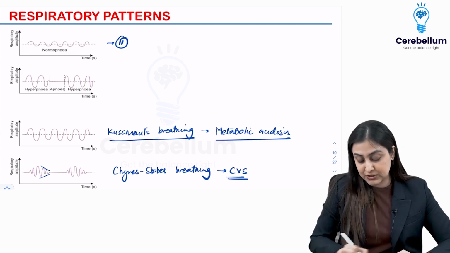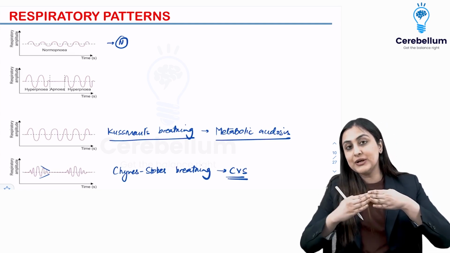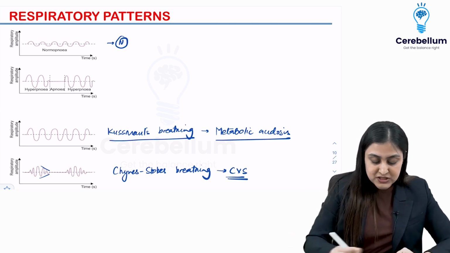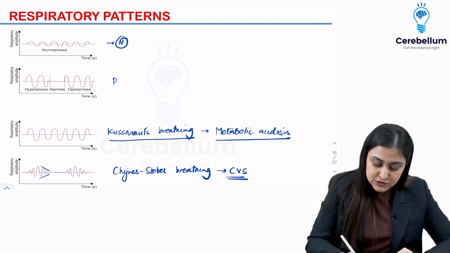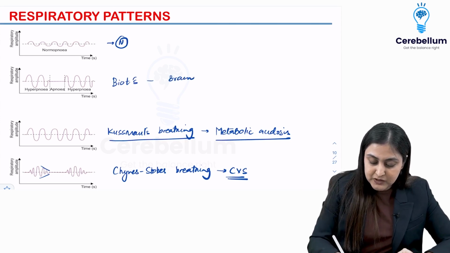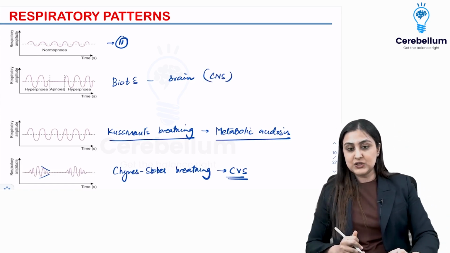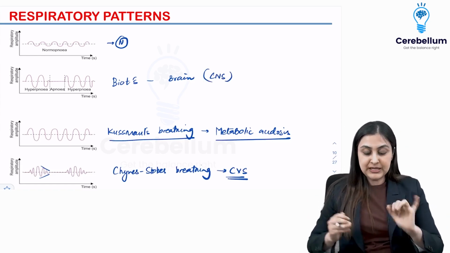Alright, so in cardiovascular causes like MI, you can have Cheyne-Stokes breathing where you see a crescendo and then there is apnea. If you have sudden apnea from hyperpnea, this is known as Biot's breathing. And B for brain. So you want to remember this is seen in CNS insults like brain death. Alright, so this is about the different respiratory patterns.